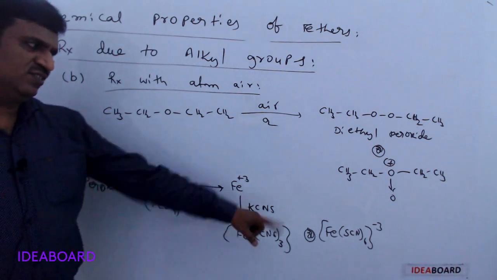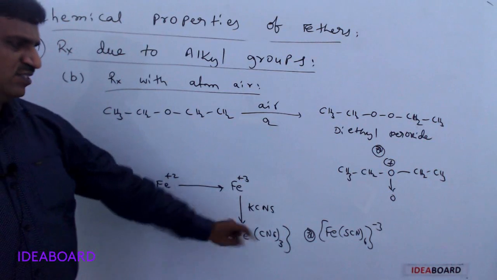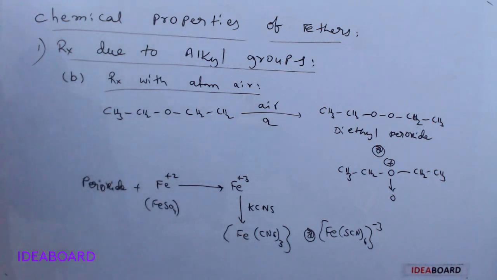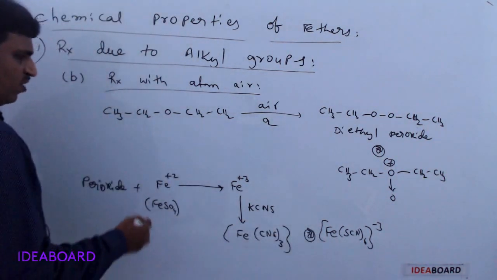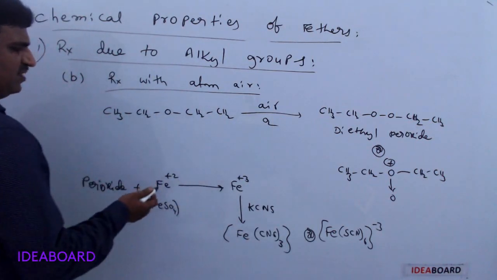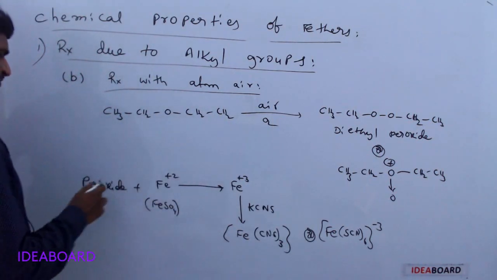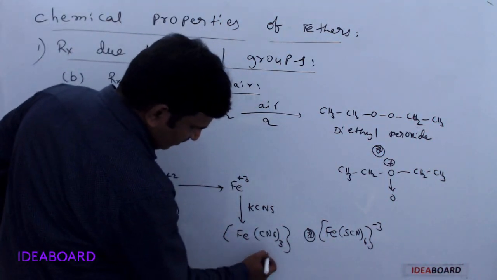The formation of ferric thiocyanate indicates the formation of ferric ions, meaning ferrous ions are reacting with peroxide, and this is a blood red colored precipitate.